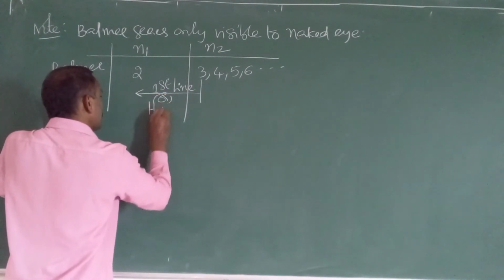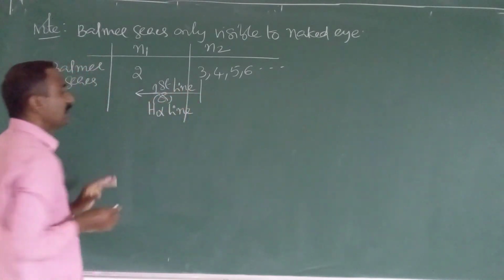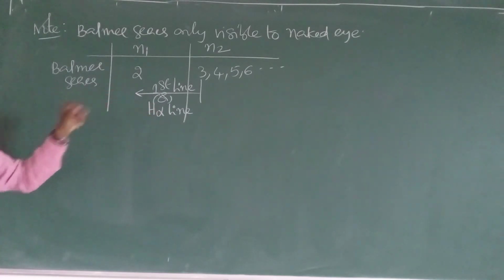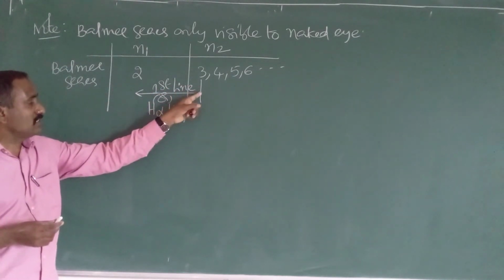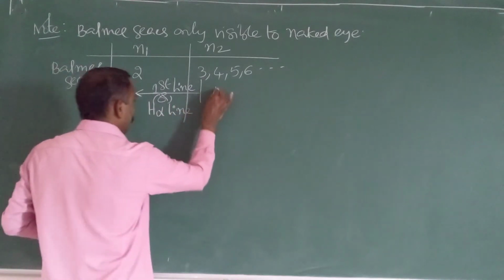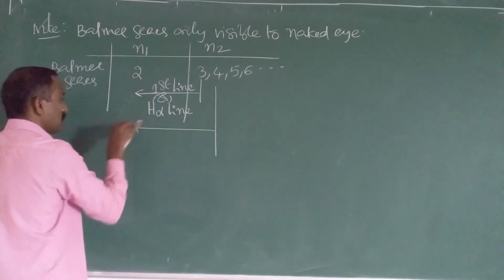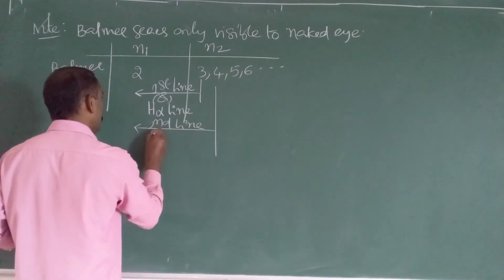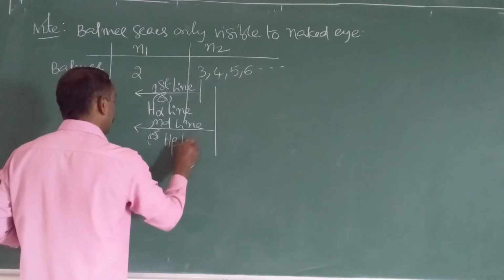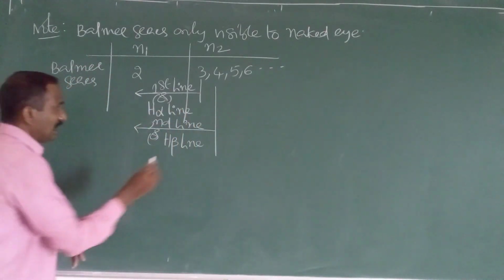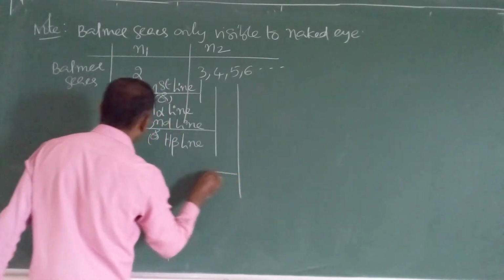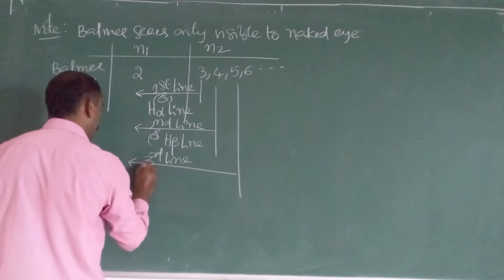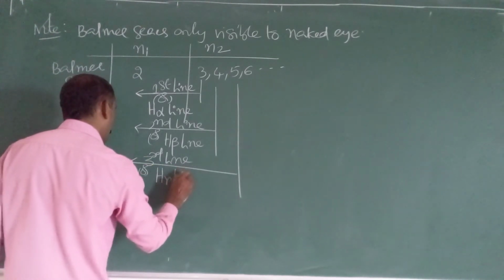It is also known as the H alpha line. So this terminology you should remember. The first line is a jump from 3 to 2. If an electron jumps from the fourth level to the second level, it is known as the second line in the Balmer series, or the H beta line. If an electron jumps from the fifth level to the second level, it is known as the third line in the Balmer series, or the H gamma line.